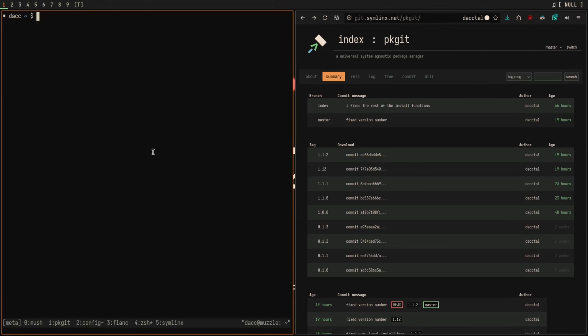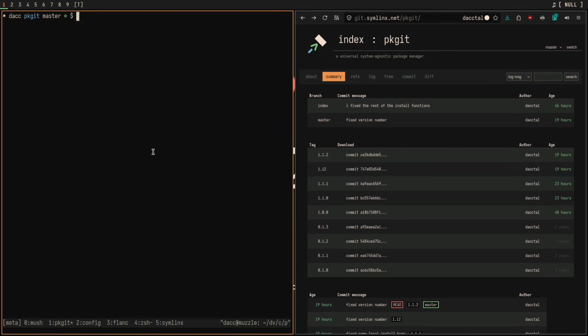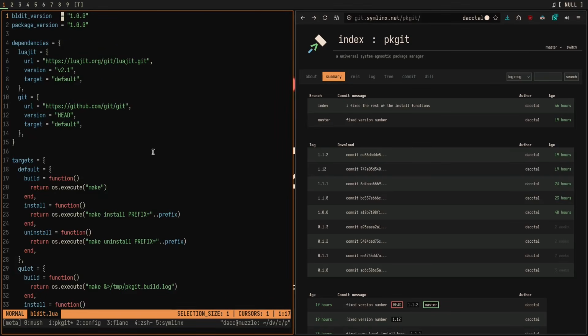Now, let's finally go into the pkgit repo and learn a little bit about the bldit.lua. We have two different version variables, which are both, funny enough, outdated, and I need to change them. Pkgit 1.1.3 is coming soon, I guess. Bldit version, package version, these are essentially what version of pkgit do you need in order to install this, and what package version is this package. This will be exactly the same thing as the git tag that you use for this version of the package.